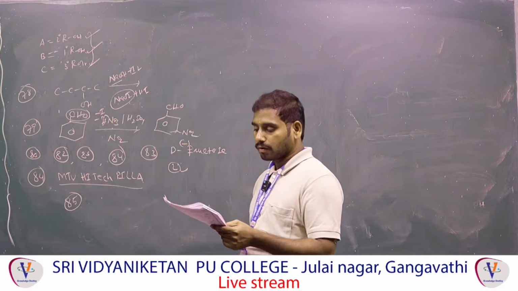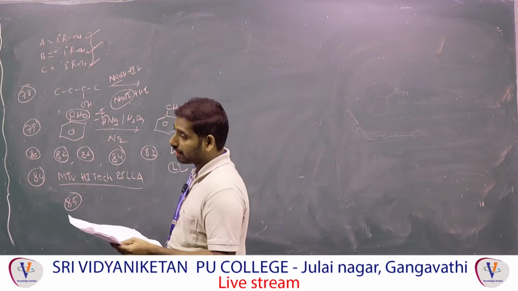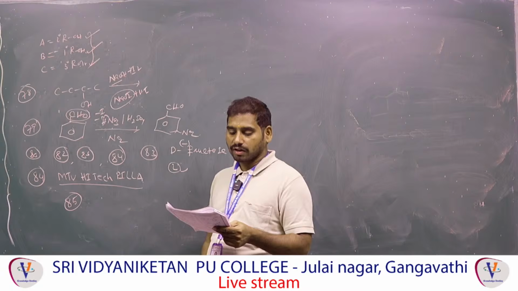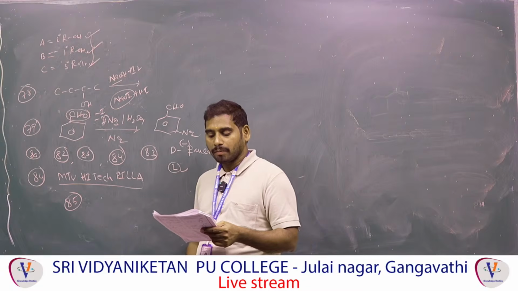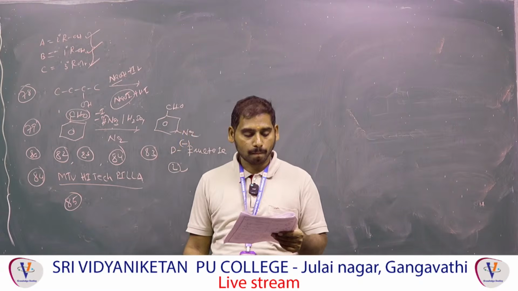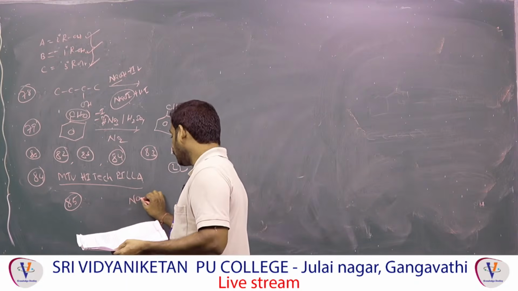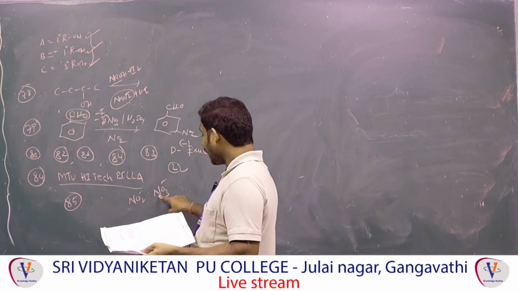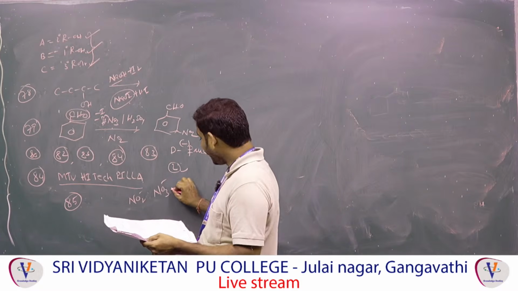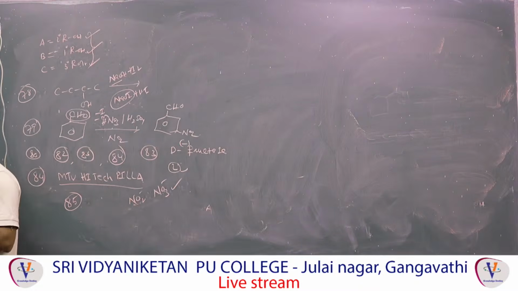Brown ring test for the identification of nitrate ion. This is total information about what you call salt analysis, practical part. Chromyl chloride test for the identification or confirmation of chloride ion. Sodium nitroprusside test for only sulfur. Starch iodide paper is for NO2, nitrite. Observe now. This is called nitrate, this is called nitrite. Nitrate ion for what? Brown ring test. This one for what now? What you call starch iodide test.